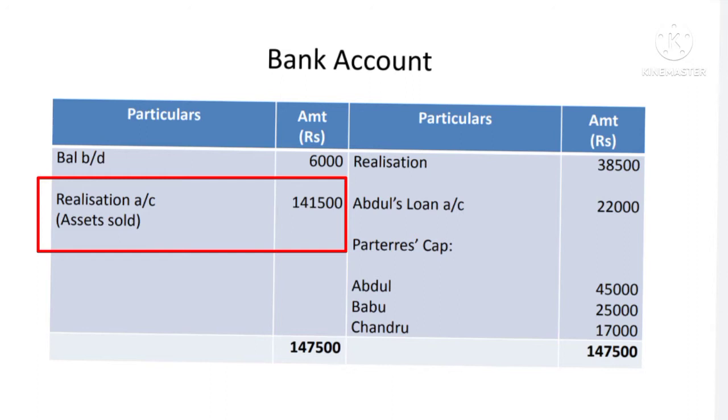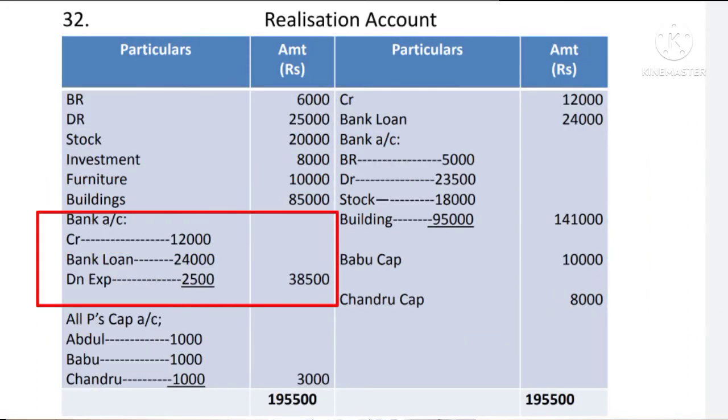Record 1,41,500 in the bank account on the debit side, to realization account, in bracket assets realized 1,41,500. So after that we have to make the payment of outside liabilities, whether it is mentioned in the question or not. It has to be paid compulsorily. So therefore, on the debit side, record to bank account, in the bracket liabilities and realization expenses. Creditors full amount is paid 12,000 and bank loan 24,000 and realization expenses 2,500 is given. So total 38,500.